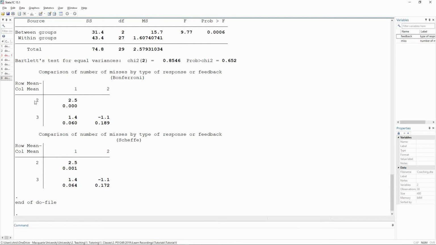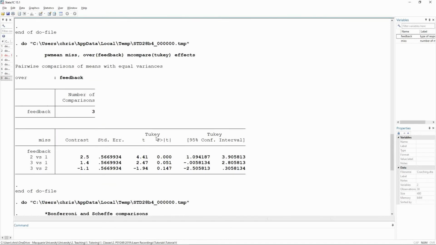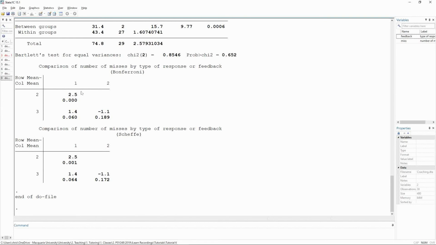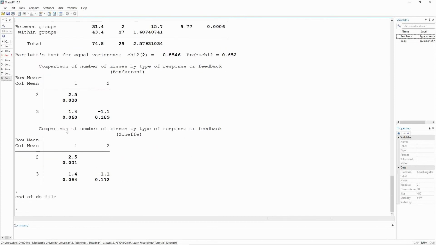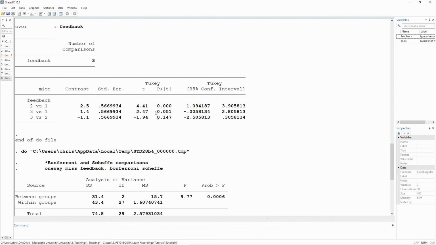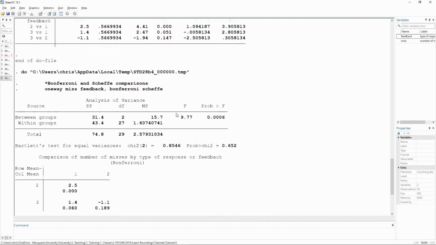The difference between praise and criticism under Bonferroni is 0. Under Scheffé is 0.001. Under Tukey's, it was also basically 0. If I look at praise versus no feedback, the p-value under Bonferroni would have been 0.06, and under Scheffé, 0.064. But it's 0.051, it's marginal under Tukey's. So here we'd say that there was no difference between receiving no feedback and receiving praise feedback. But under Tukey's, we would say that actually there's marginal evidence that there might be a difference.